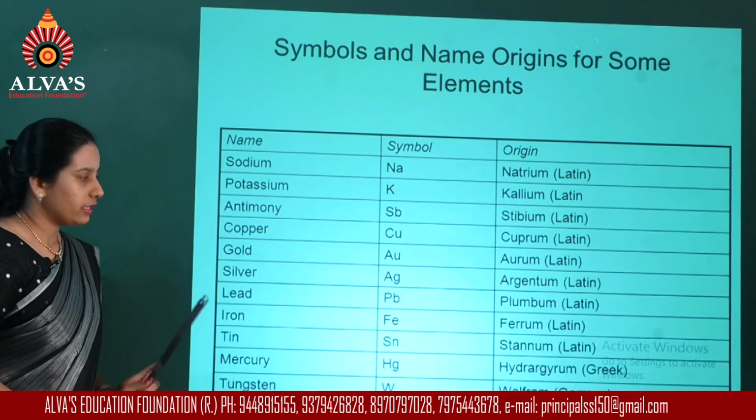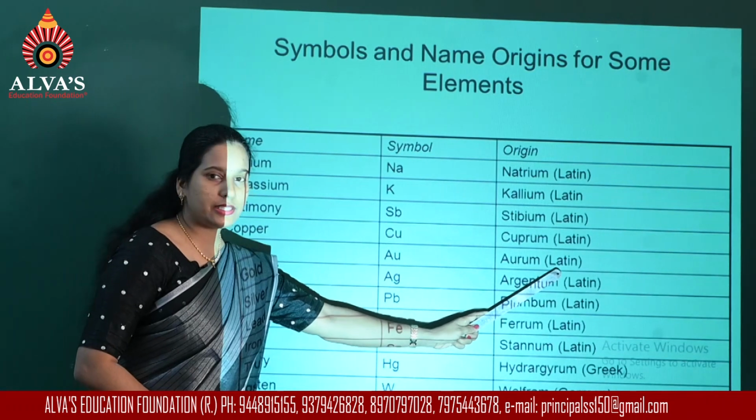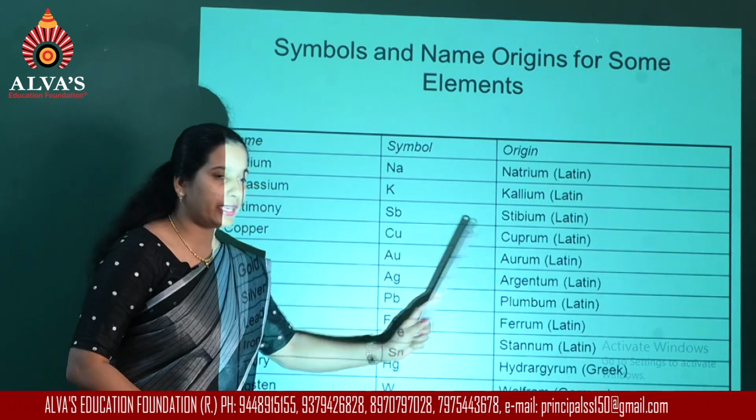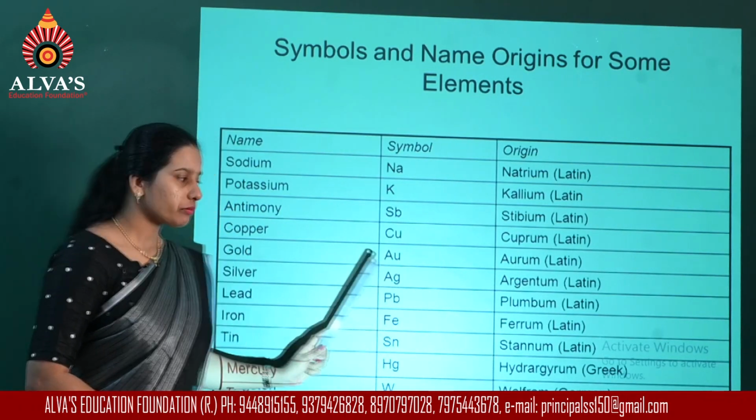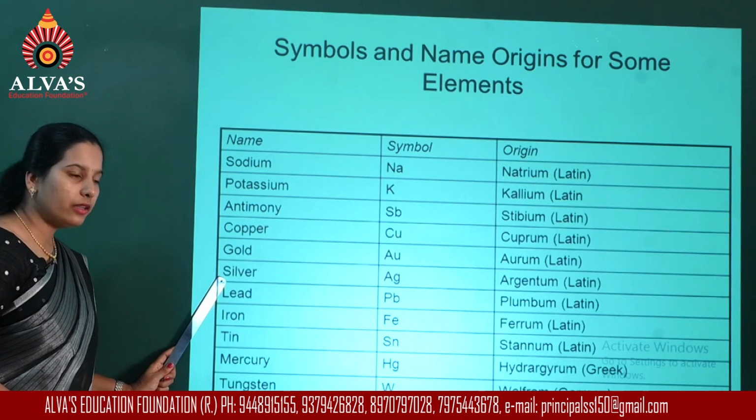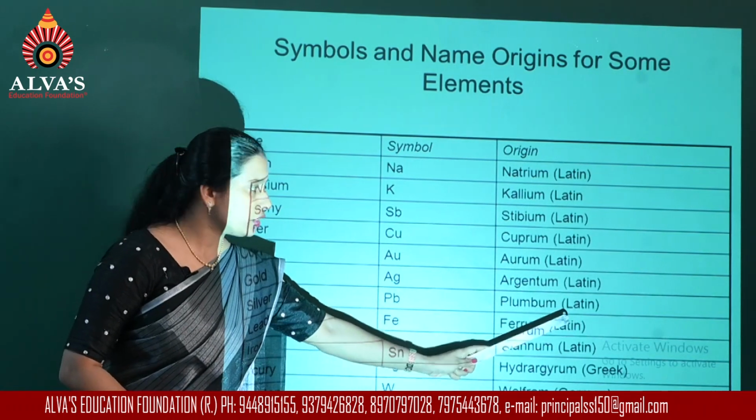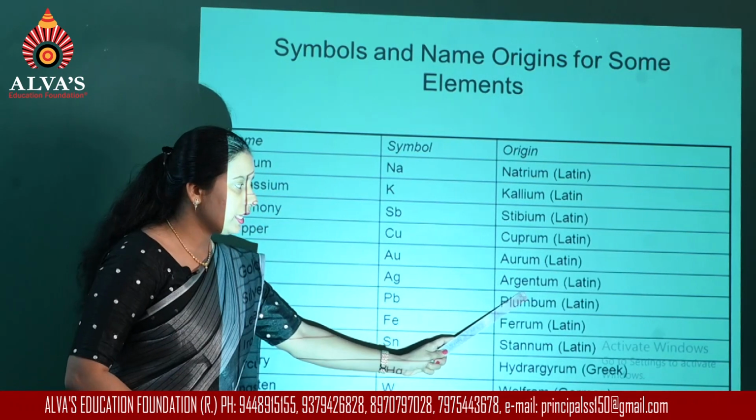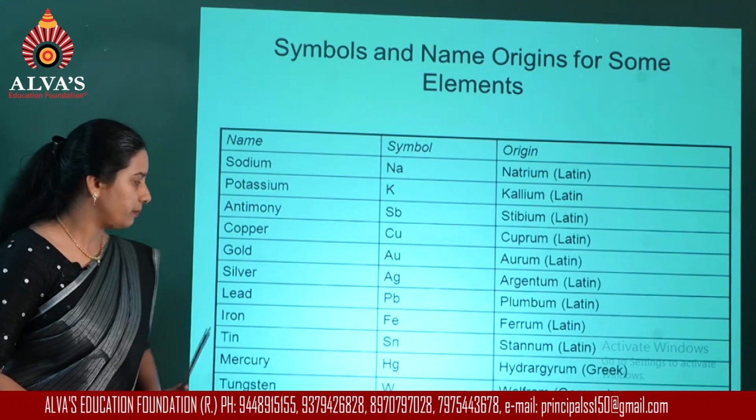Gold, if I take it as an example, in the case of gold, the symbol is derived from its original name aurum, so the symbol becomes Au. In the case of silver, again the symbol is derived from its original Latin name, that is argentum. So the symbol becomes Ag.